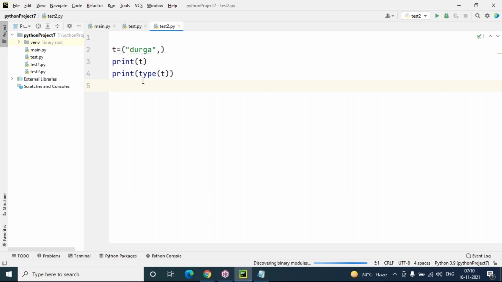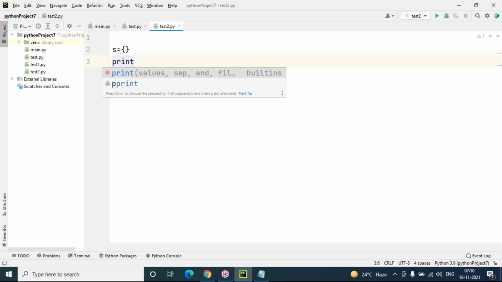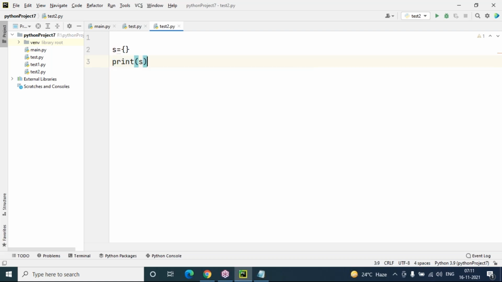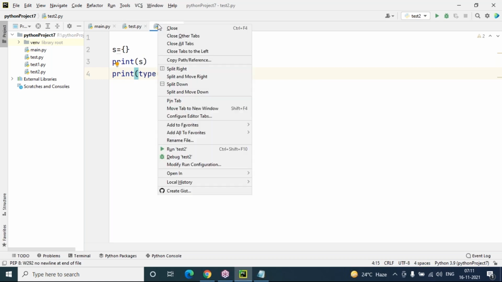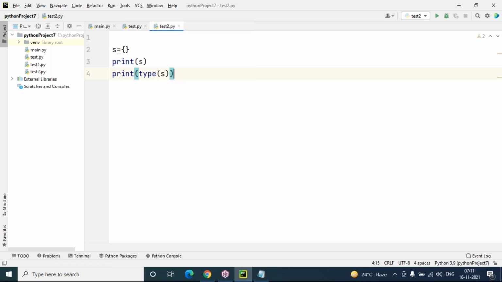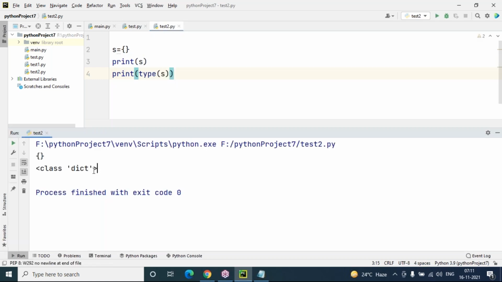Now I want to create a set here. How to create a set? S equals to, suppose here I'm taking an empty set. But remember strictly, an empty set is not possible to create using empty curly brackets. This leads to a dictionary, because in Python a dictionary can also be created by using empty curly brackets. So it leads to a dict. It is not a set, it is completely a dictionary.